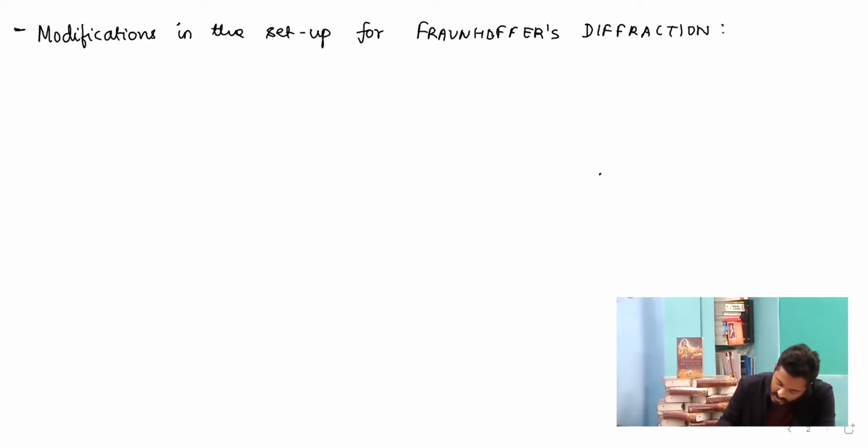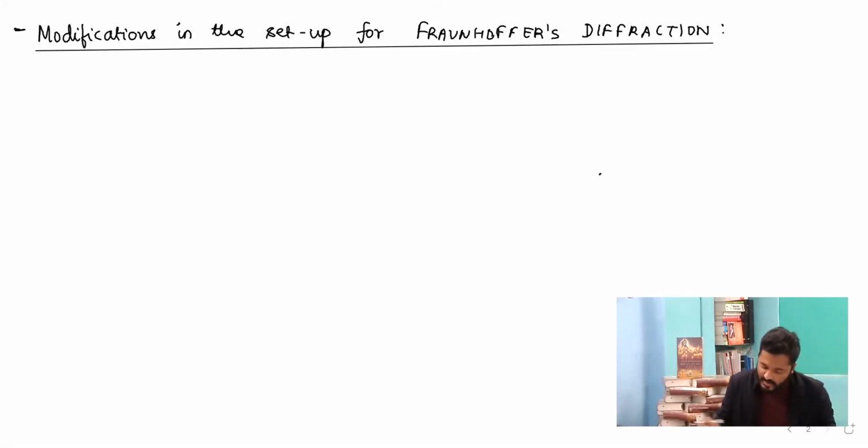So in order to understand this particular concept, that is the modification needed in the case of Fraunhofer's diffraction, we use a very basic concept of geometrical optics. So in order to understand this, I'm making this arrangement in this way. The first thing that I do is, let us consider a slit over here.